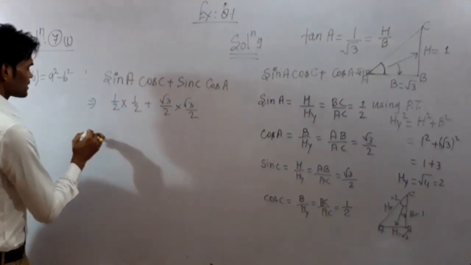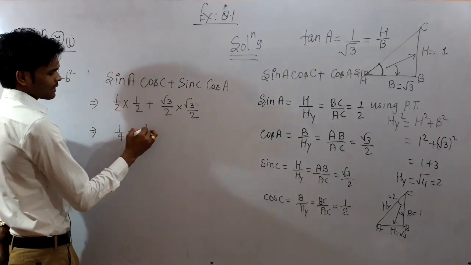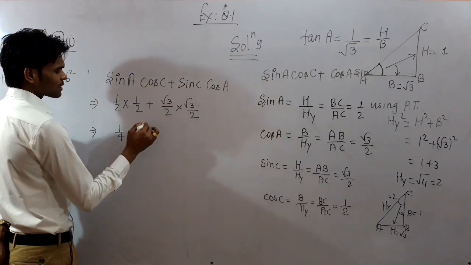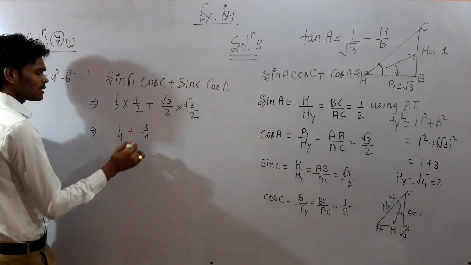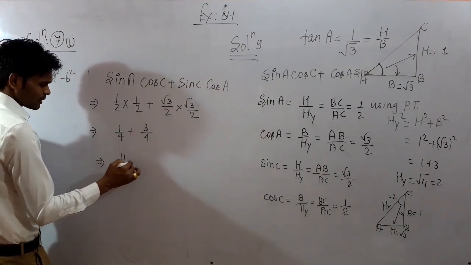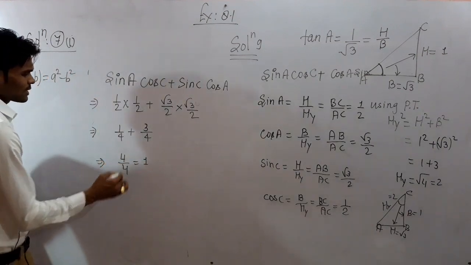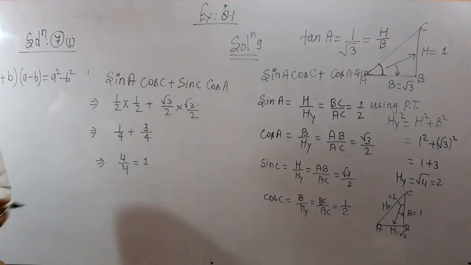So solving it, we get 1 by 4 plus 3 by 4, because the product of under root 3 with under root 3 will give 3. So it will become 4 upon 4. In this way we have obtained the value 1. Is that clear? So this is the required solution of the question.